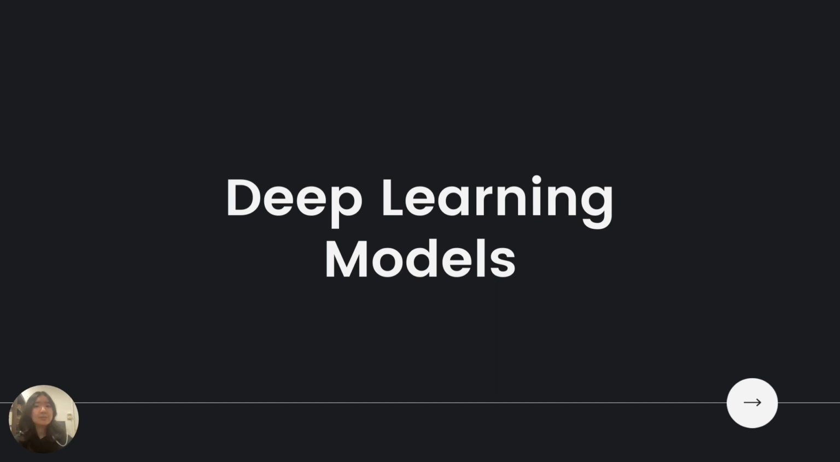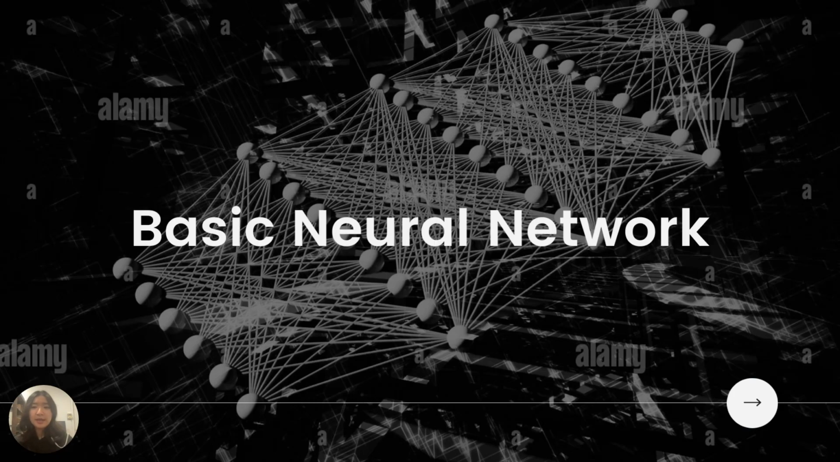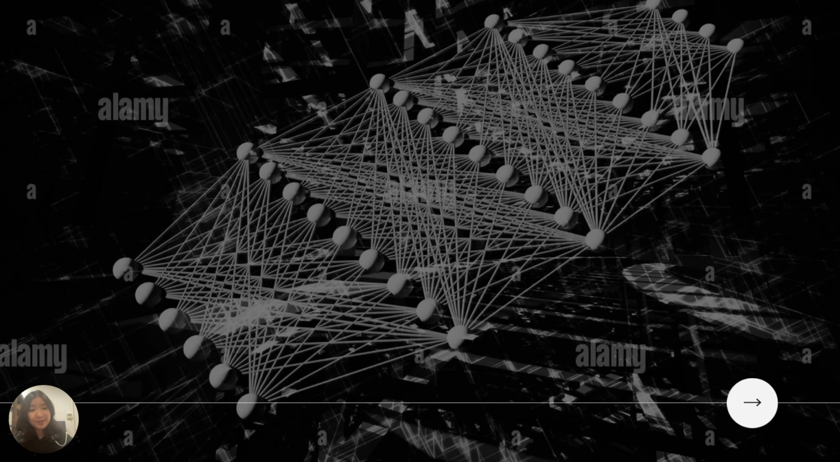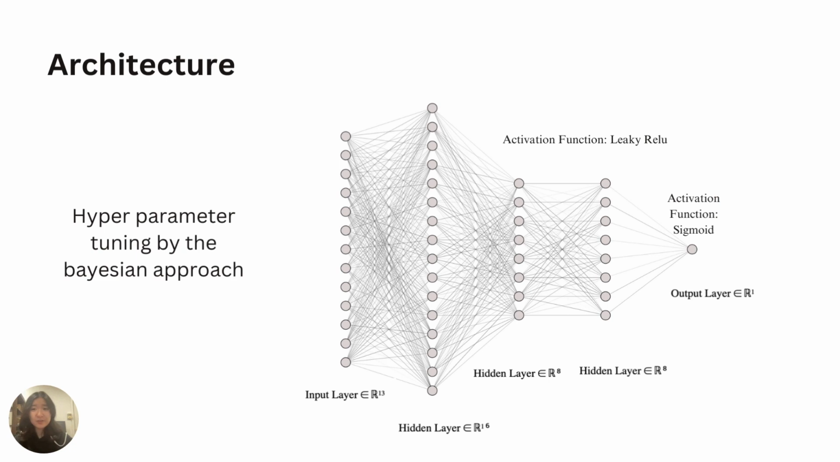Now onto the deep learning models fitted, and 2 were explored, the first one being a basic neural network. The architecture of the neural network was chosen by the Bayesian approach of hyperparameter tuning. It resulted in a 3-layer neural network with leaky ReLU activation function. The first layer has 16 neurons, then the second has 8, and the third one has 8. The output layer has a sigmoid activation function due to a 0 or 1 output for the problem.